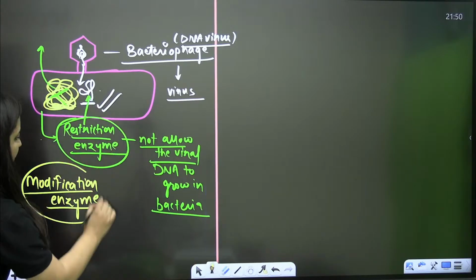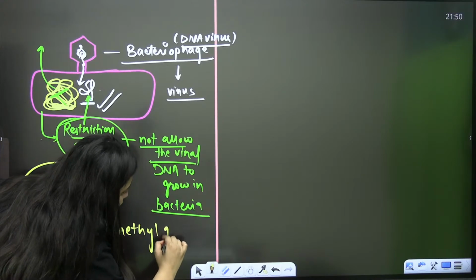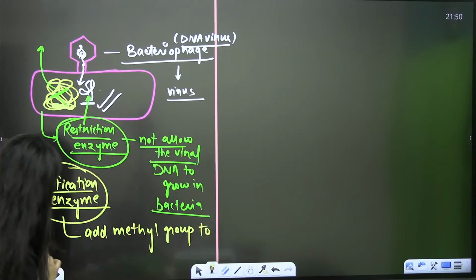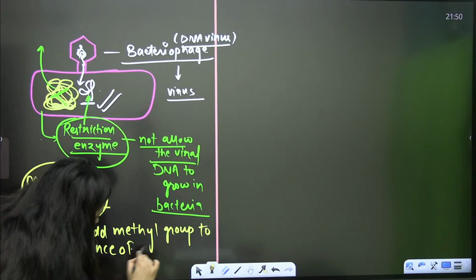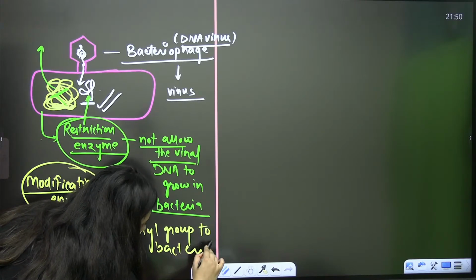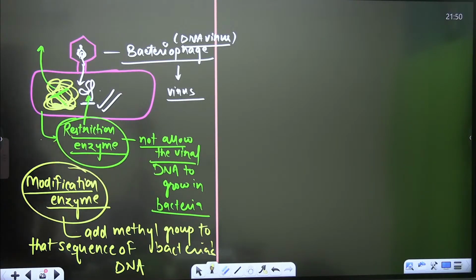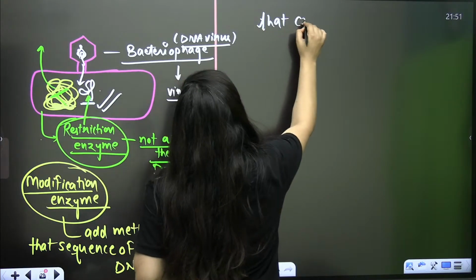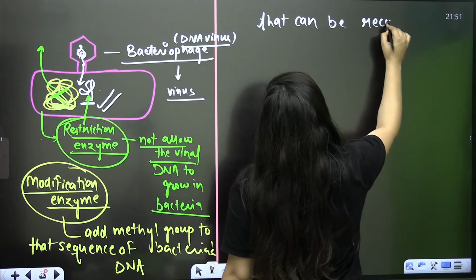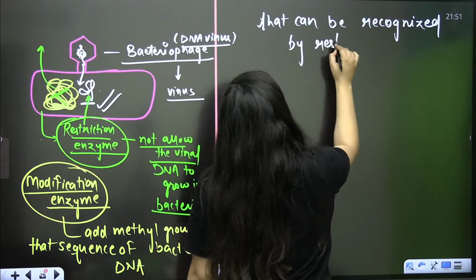But the modification enzyme will add a methyl group. It is going to add a methyl group to that sequence of the bacteria's DNA that can be recognized by the restriction enzyme.